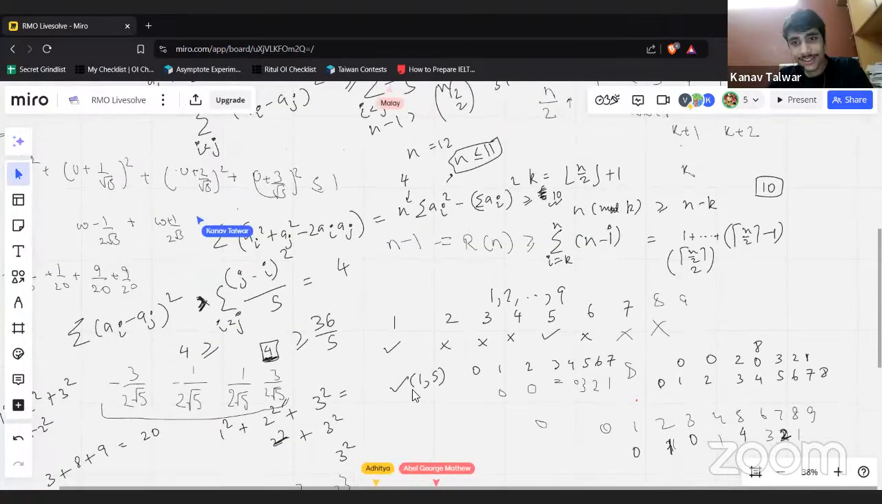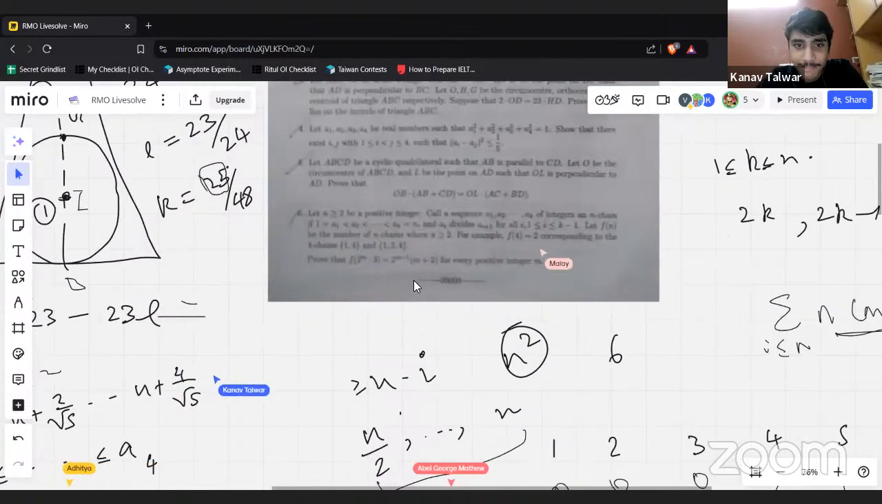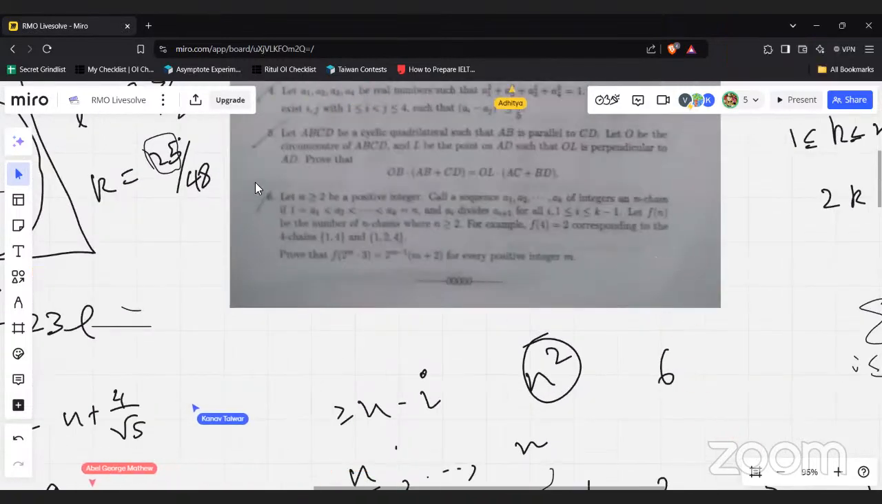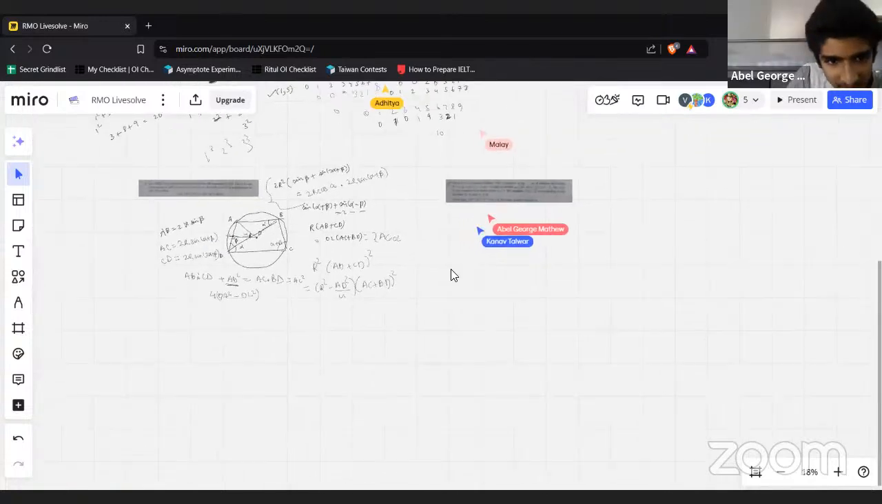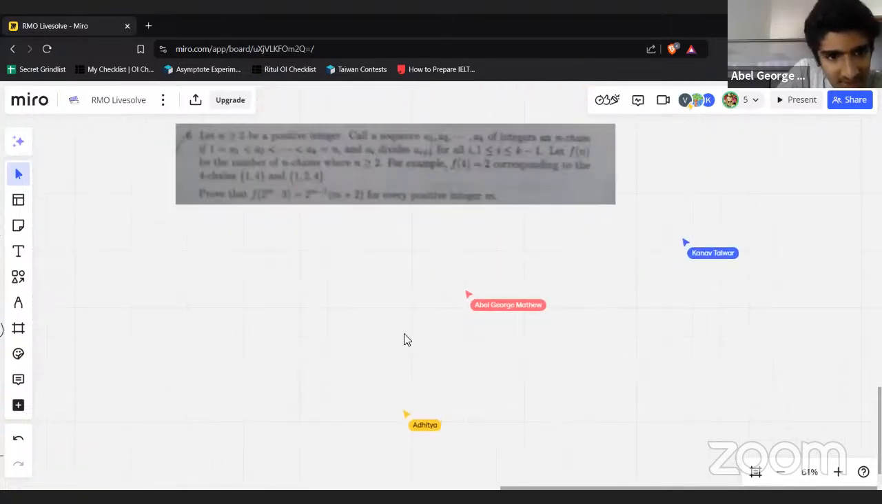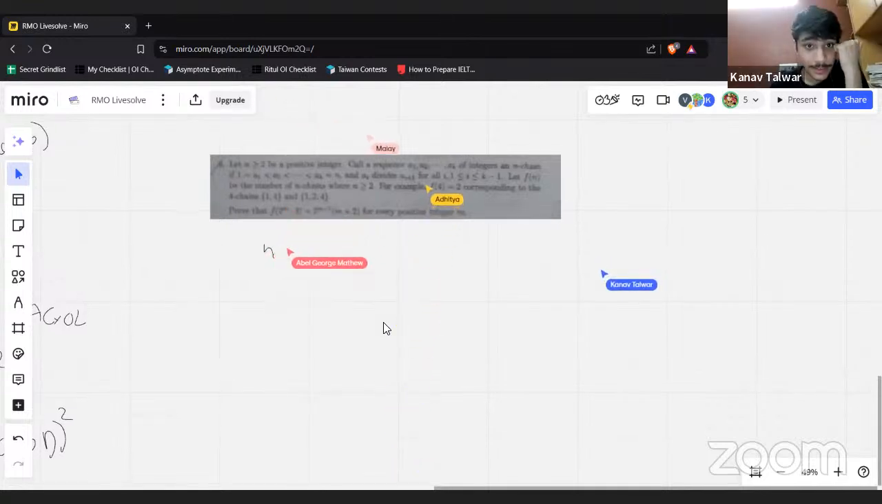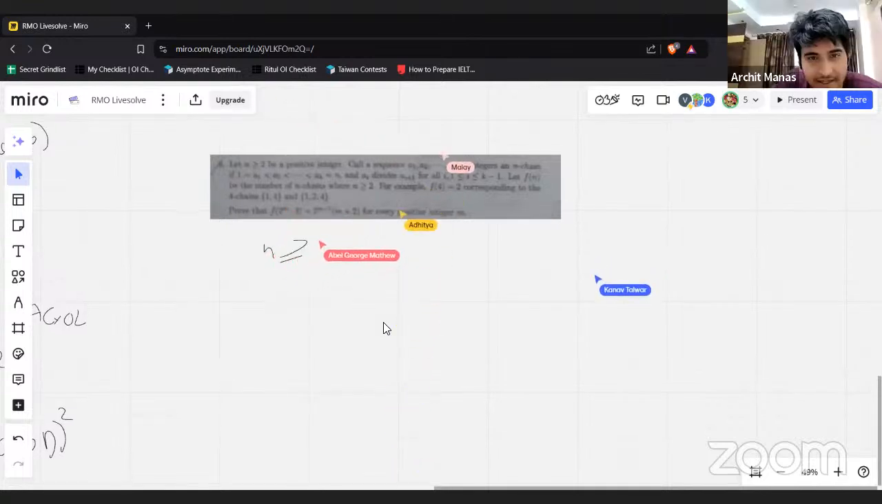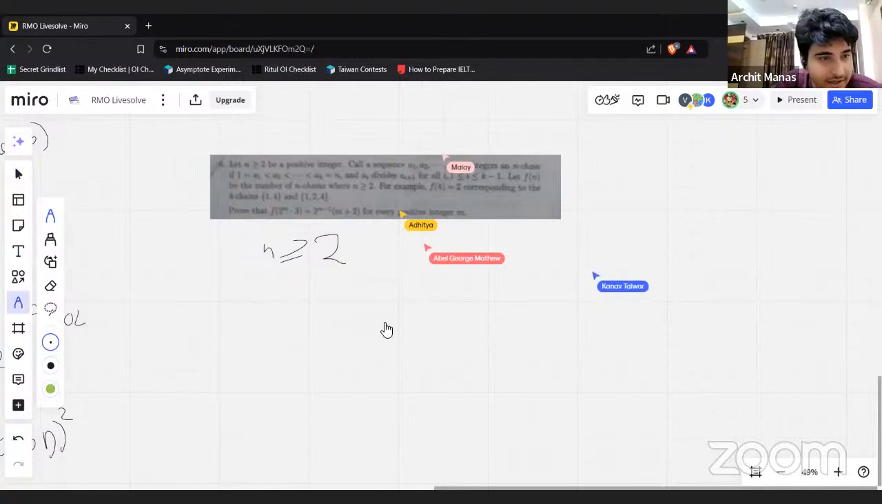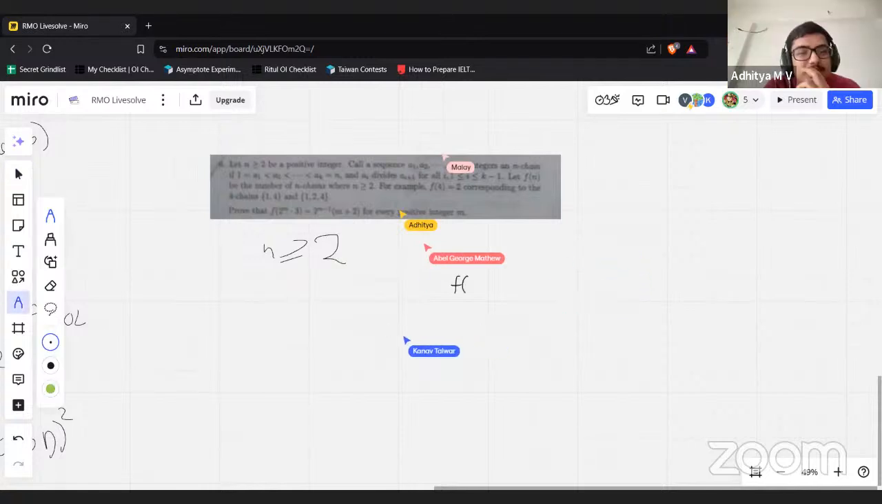Now we can probably move on to 6. I'll post 6 here. Call a sequence of positive integers an n-chain if it divides. Let f of n be the number of n-chains, and you have to count the number of n-chains. The last number is n.